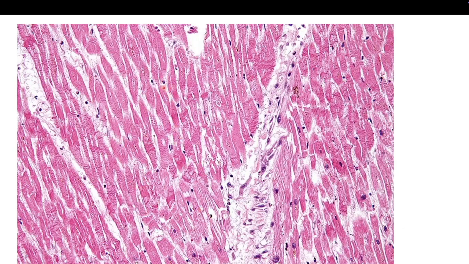So this is all neutrophils, and also some macrophages, but most of it are neutrophils here, and lymphocytes. Very few macrophages, maybe this one is a macrophage. So this is how contraction band necrosis looks. So you can see it's a thick band of the cardiomyocytes, and you don't see a nucleus within the cardiomyocytes.